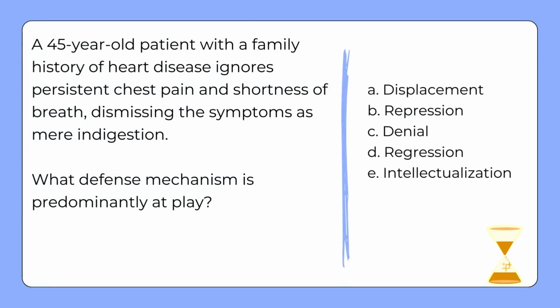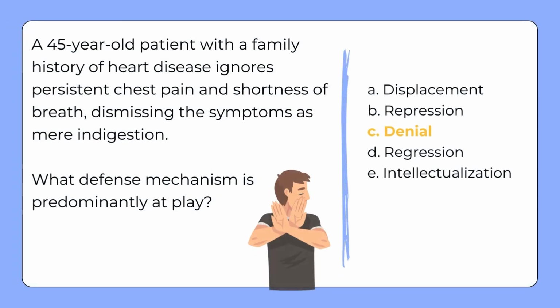A 45-year-old patient with a family history of heart disease ignores persistent chest pain and shortness of breath, dismissing the symptoms as mere indigestion. What defense mechanism is predominantly at play? The correct answer is denial. The patient's refusal to acknowledge serious symptoms, attributing them to indigestion, demonstrates the defense mechanism of denial, where the individual avoids confronting uncomfortable realities.